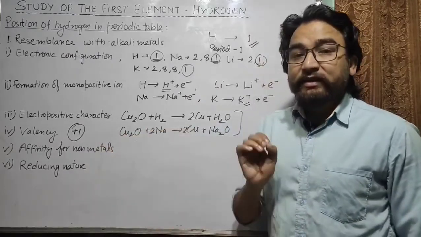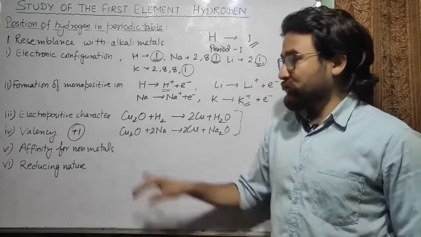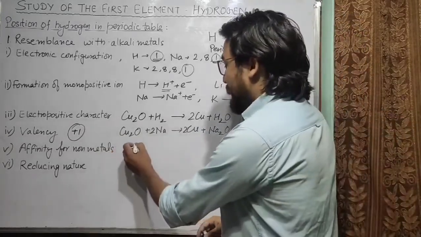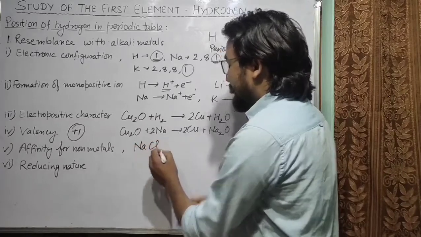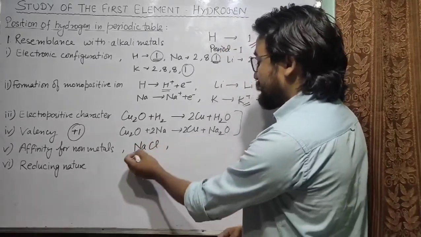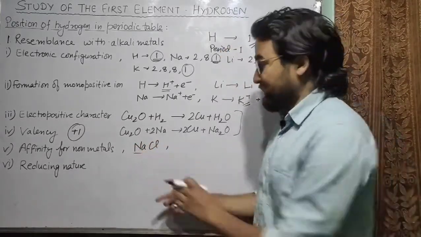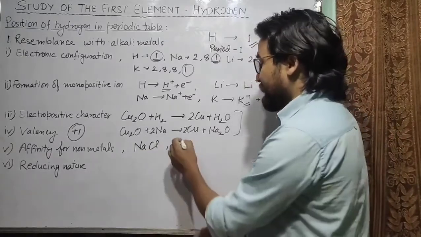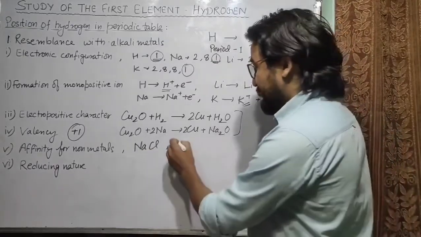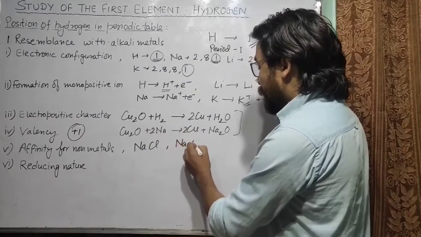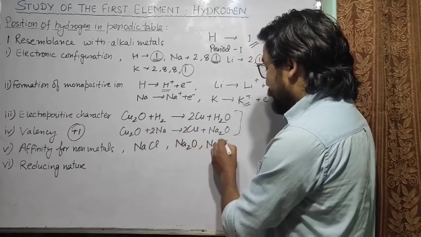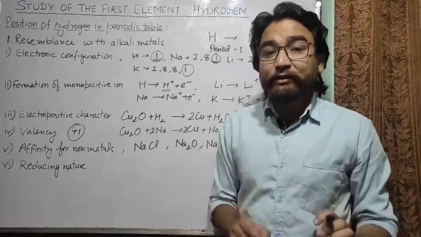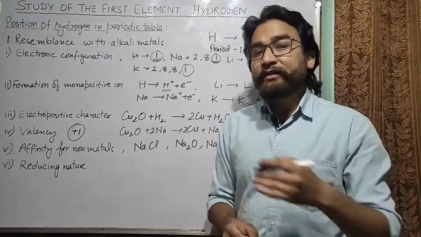Then the next is affinity for non-metals. You know that alkali metals form compounds like NaCl. They have an affinity for non-metals because alkali metals combine with non-metals very easily, forming Na2O or Na2S. In the same way, hydrogen has an affinity for non-metals.